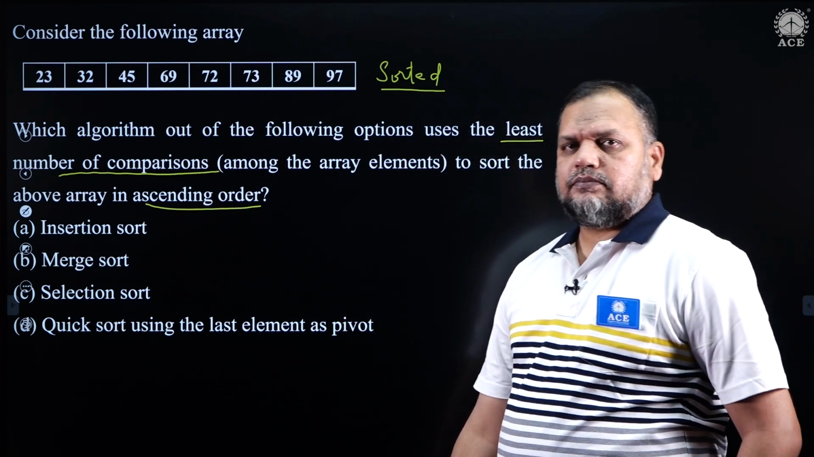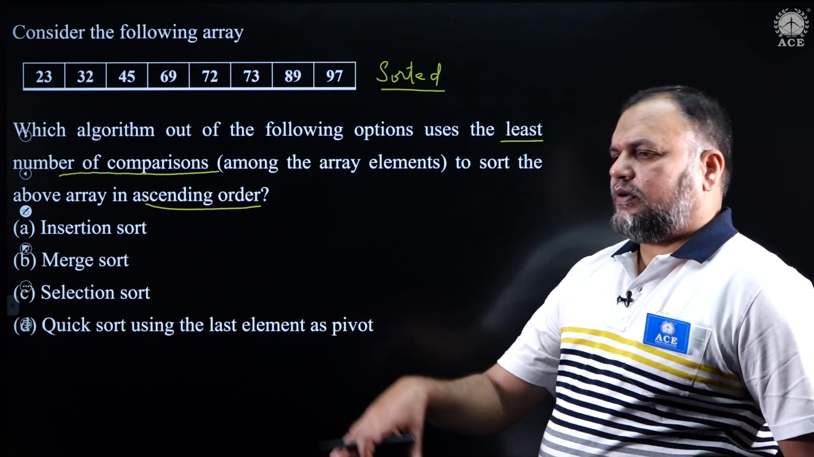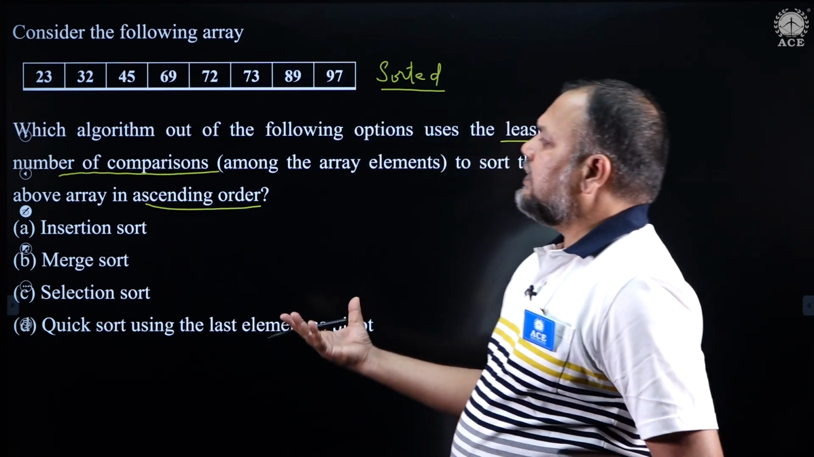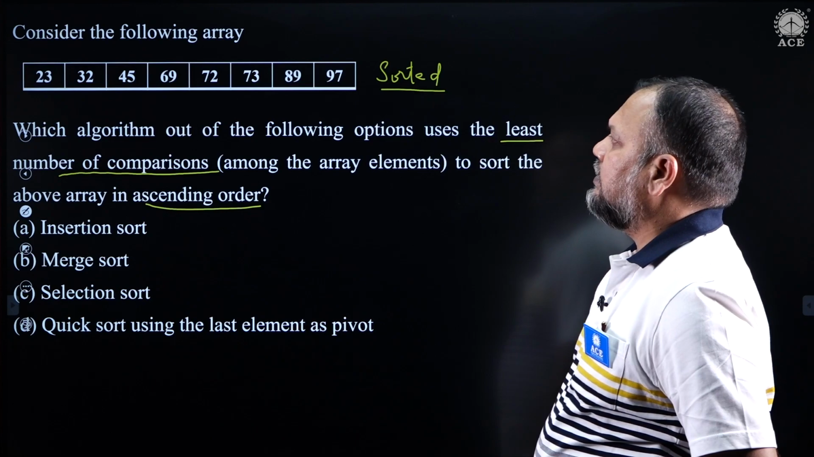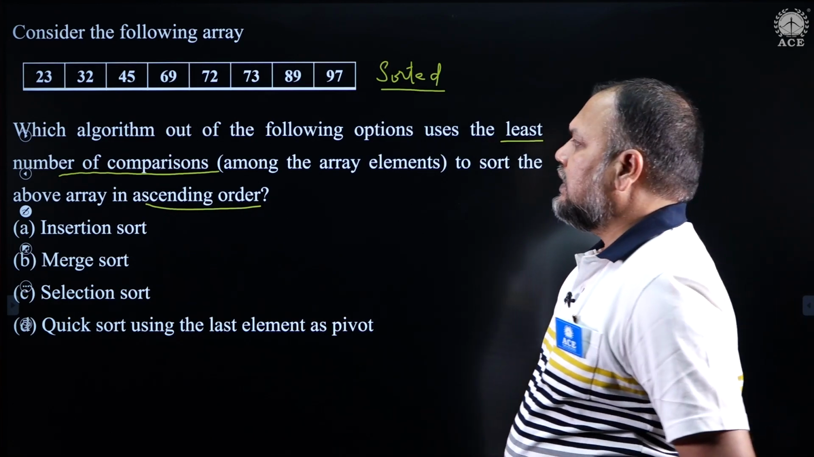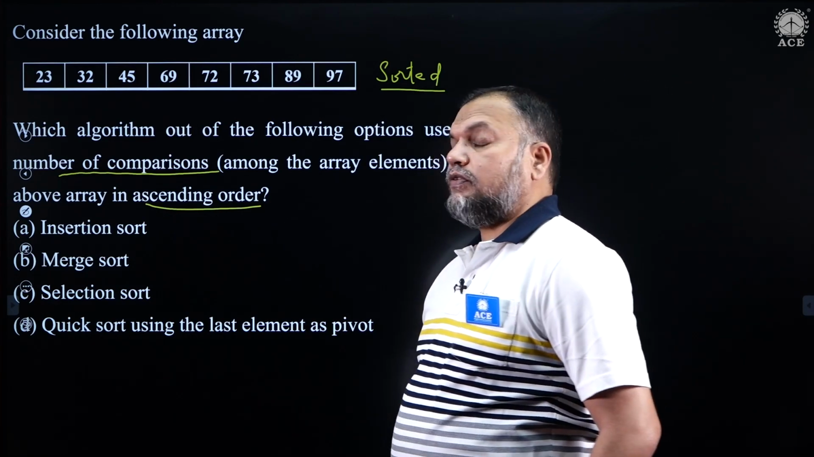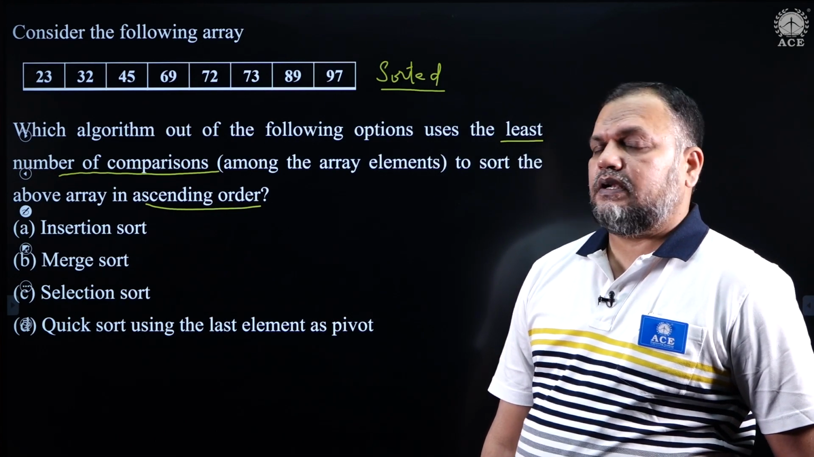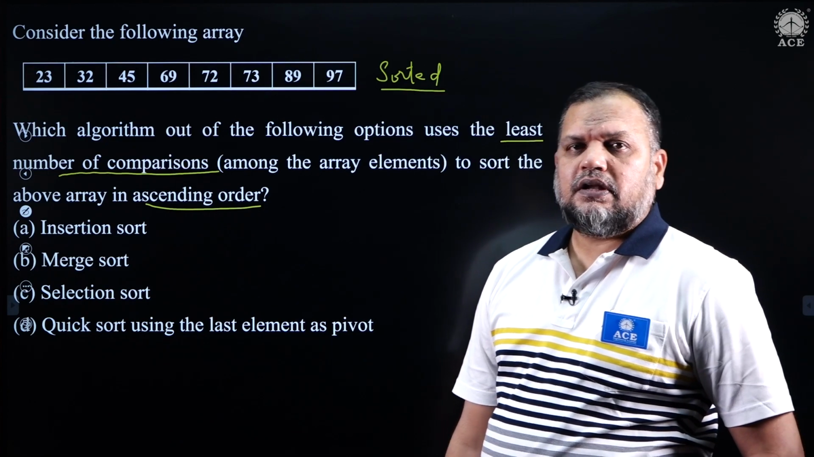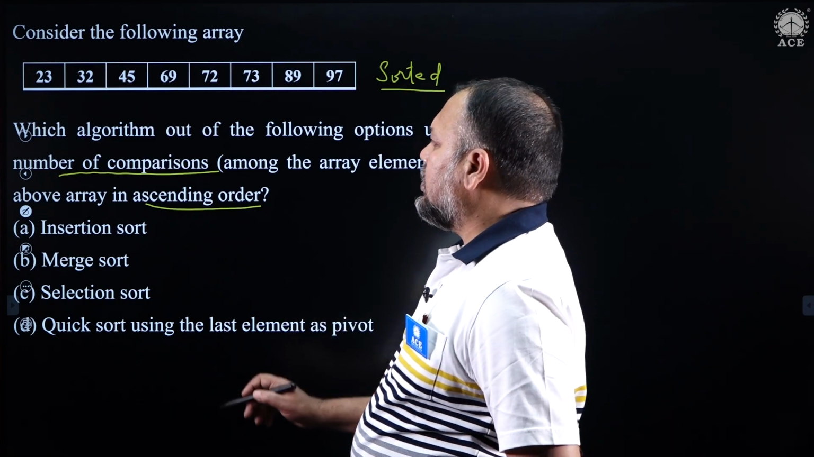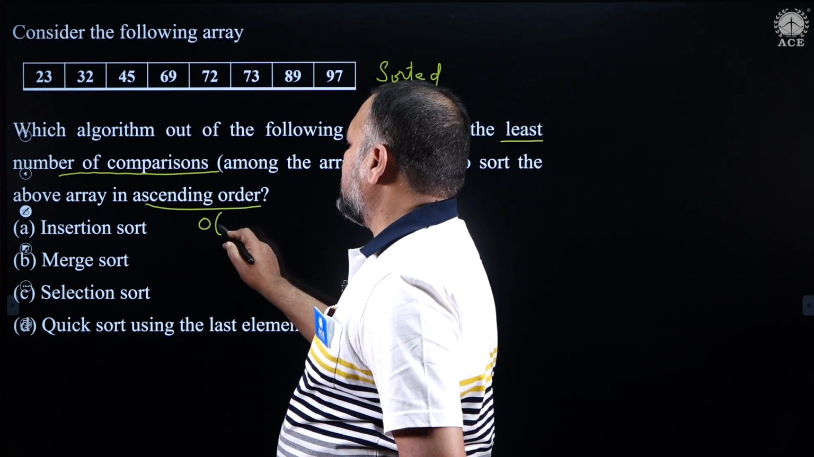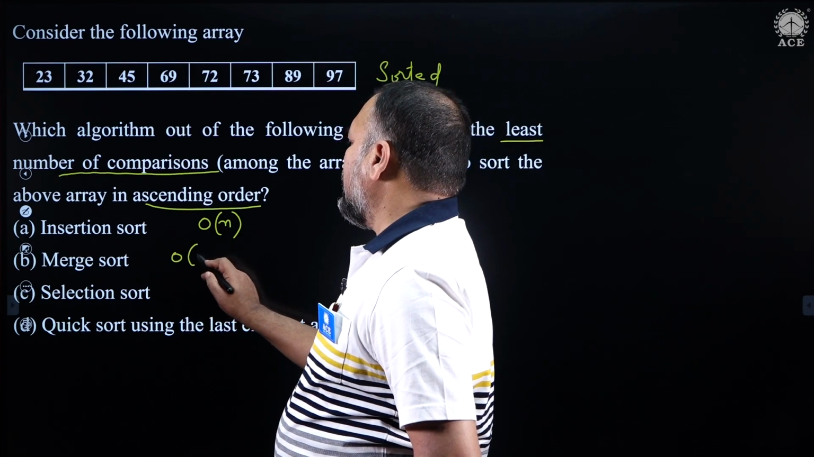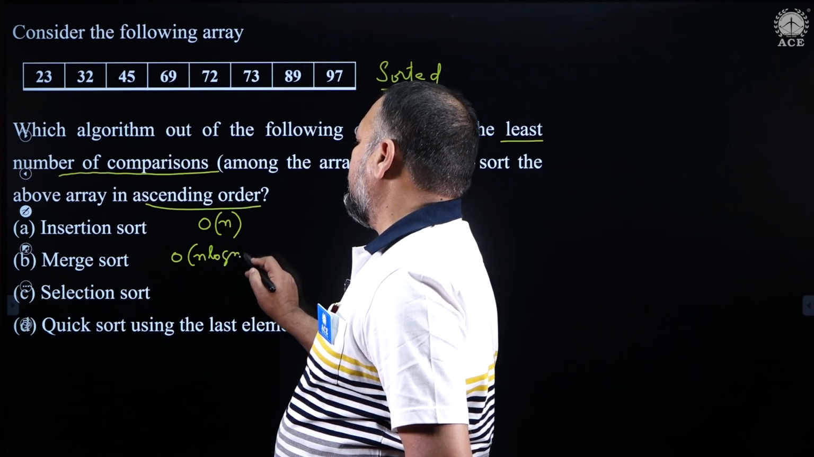Array is already sorted, right? So, when the array is already sorted, which sorting technique will take the least number of comparisons to sort them in increasing order? You know very well the time complexities: insertion sort behaves in the best case when the array is already sorted, where it takes only order of n comparisons, no exchanges. Merge sort always will make order of n log n comparisons, even if the array is sorted.